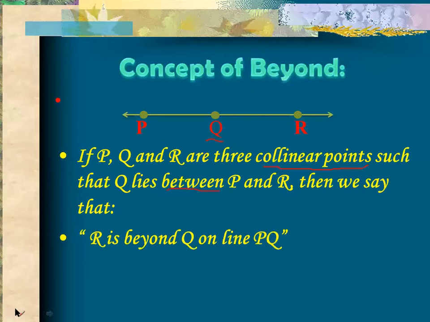Let's take the point R. This is your point R, and it is beyond Q. Beyond means further aside. So it is beyond Q on line PQ. This is your line PQ, and as you can see, on this line this point R is beyond. It is on the other side.